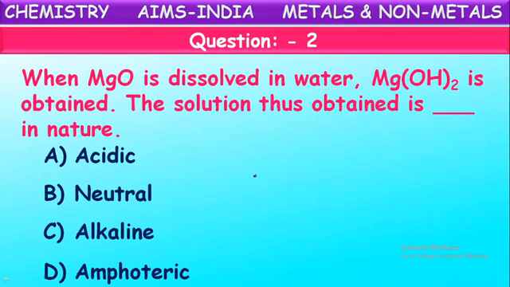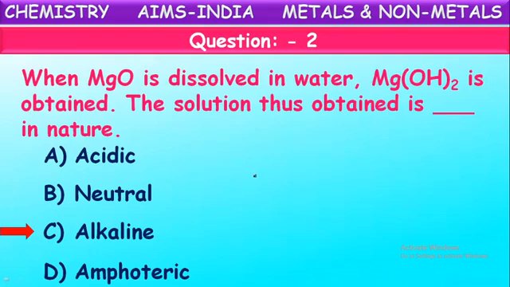These metal oxides and metal hydroxides are both basic in nature, and these metal hydroxides are soluble in water, hence these basic solutions are also called alkalis or alkaline solutions. Magnesium hydroxide forms an alkaline solution.